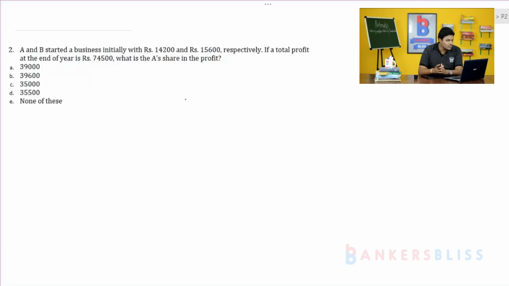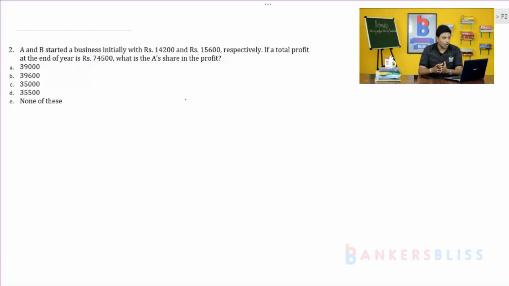Okay. So, in this question also they are not saying anything related to the time period of their investment. So, we have to consider that the time period is equal for their investments. Okay. So, A is investing 14,200, B is investing 15,600. Total profit at the end of the year is 74,500. So, you calculate their individual shares, but in the question they have asked to calculate A's share. So, you calculate A's share.